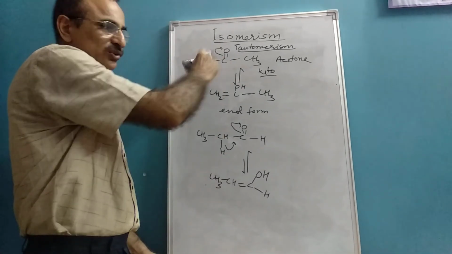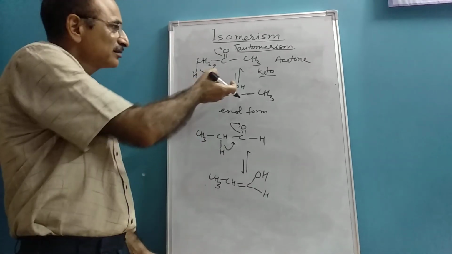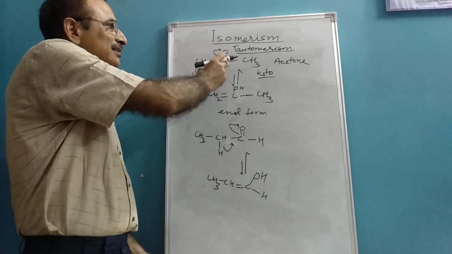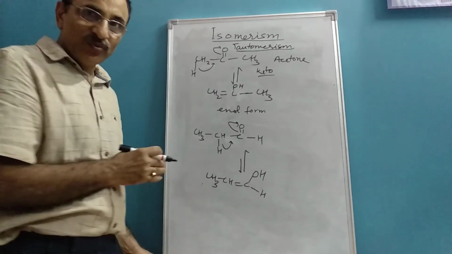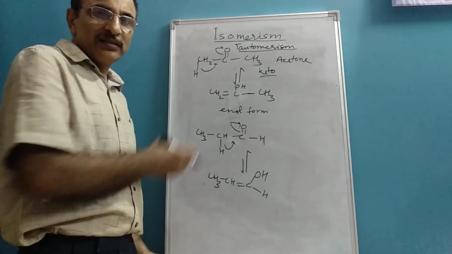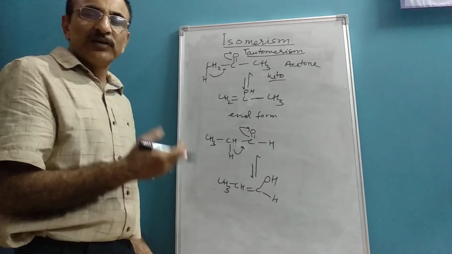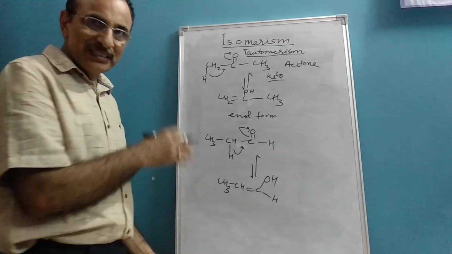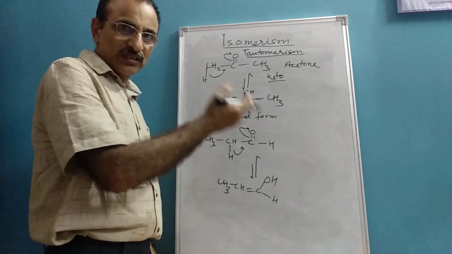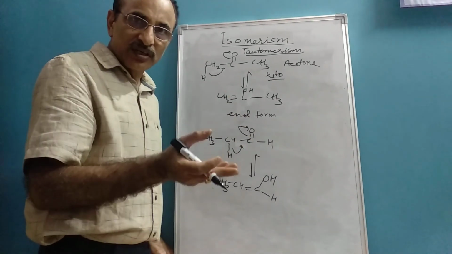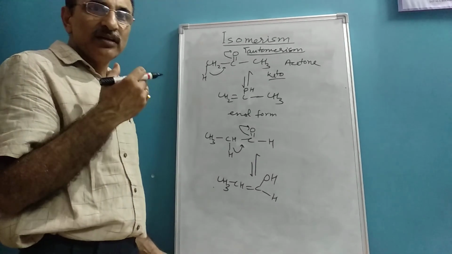In acetone, the enol form is less than 0.1%, whereas the keto form is more than 99.9%. But for the same keto-enol tautomerism in acetoacetic ester, it is about 9 to 10% enolic form. It means in larger, complex molecules where a number of alpha hydrogens and electron withdrawing groups are present, the percentage of enolic form may increase.